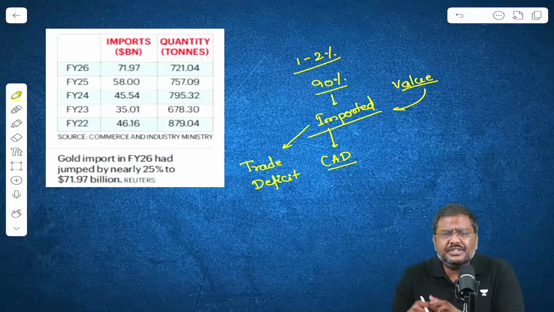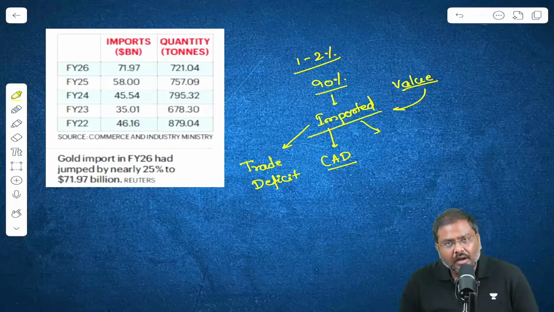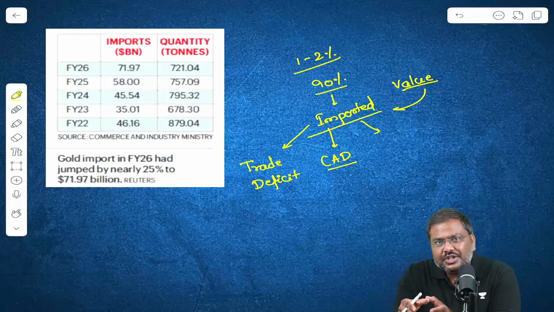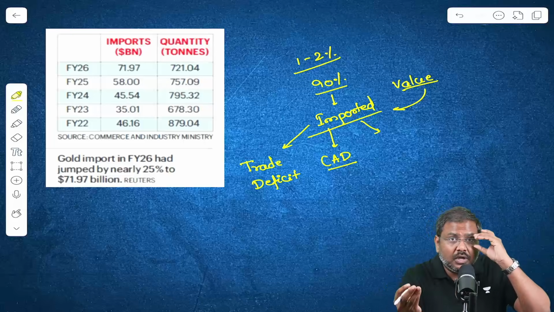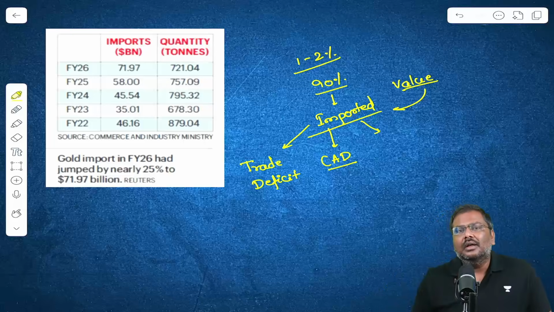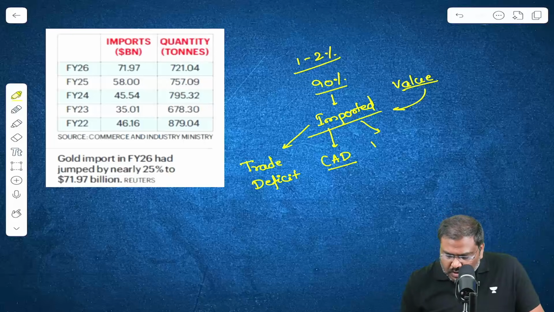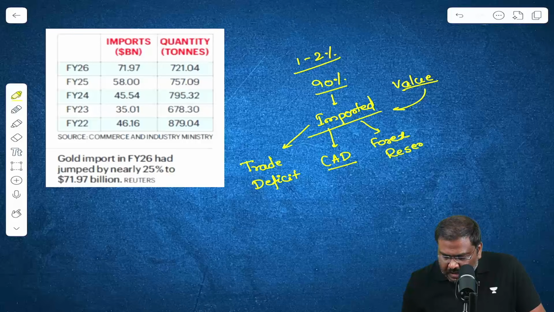And when there is a deficit, the Reserve Bank of India doesn't have any option but to supply the dollars, essentially to ensure sufficient dollars are available in the market. This is official sale of Forex reserves. And when RBI conducts this official sale, this will also have an impact on Forex reserves.